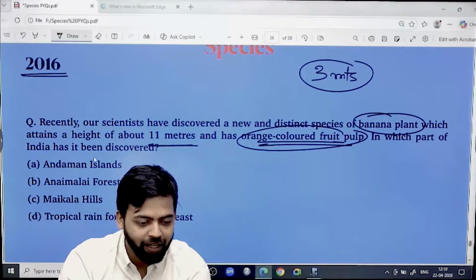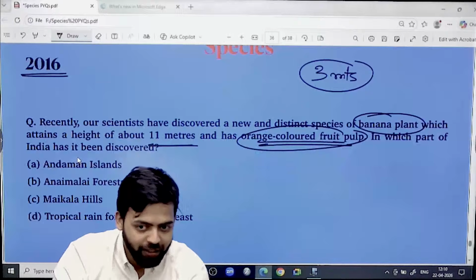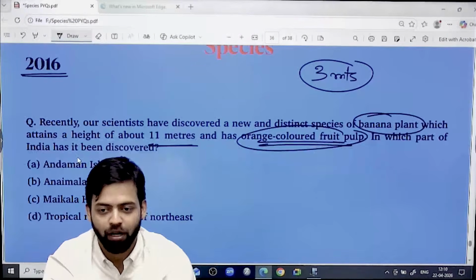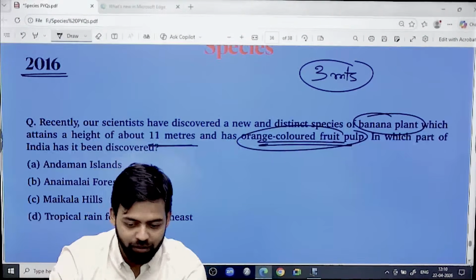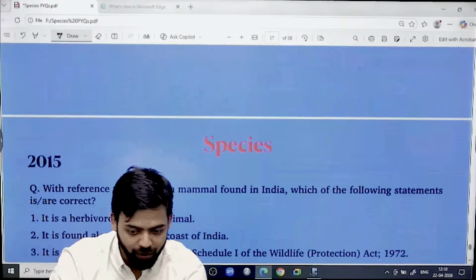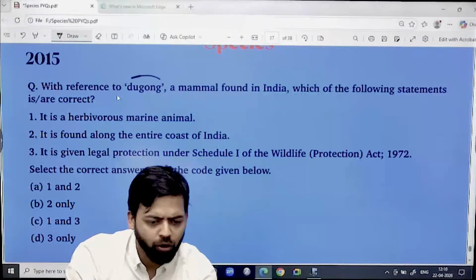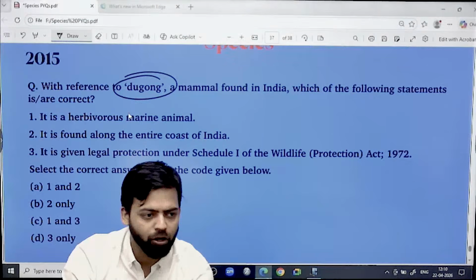Where can we find that? Now I can know that where is a probability of finding that. But in first attempt, it was difficult for me, right? It was all tukka, fluke, right? So this was the scenario. Now I know that it can be found in Andaman Island. Then dugong, and I think we have talked about this Gulf of Mannar. We have talked, right?